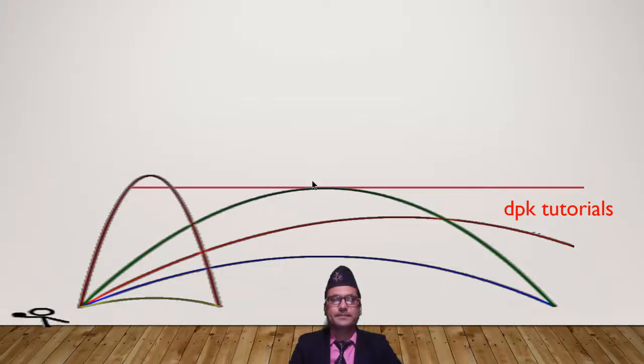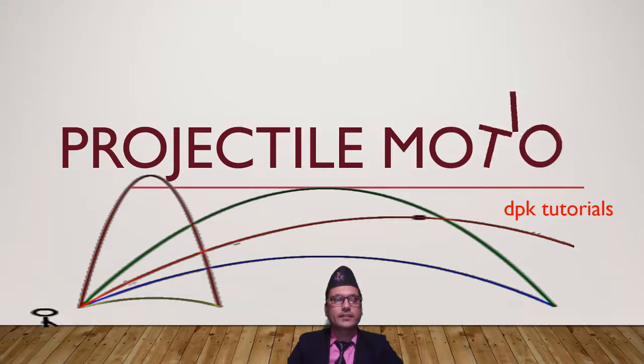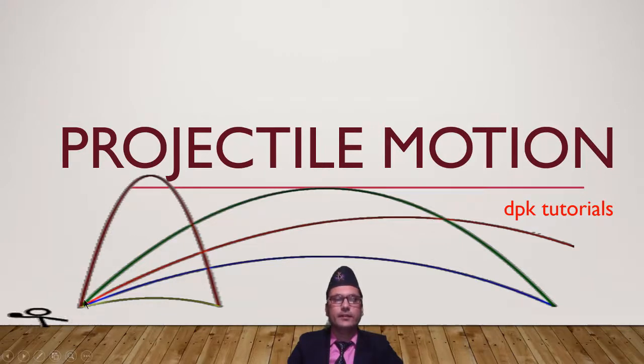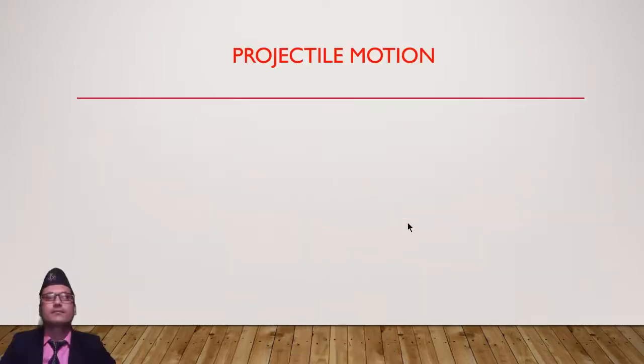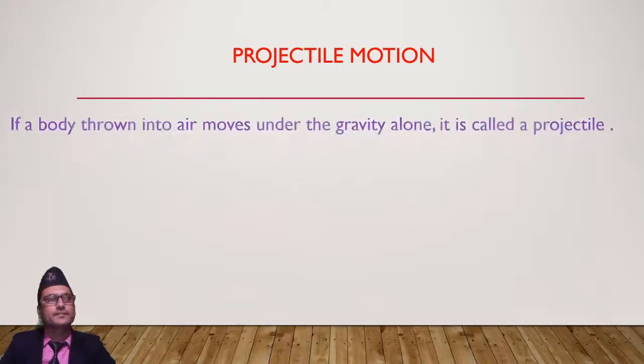Namaste. Today we are going to learn about projectile motion. Look at the picture. Here is one person who is projecting something into the air. That's why we know that a projectile means an object which is thrown into the air and is acting under the action of gravity. That is known as the projectile, and its motion is known as projectile motion. Let's move towards its definition.